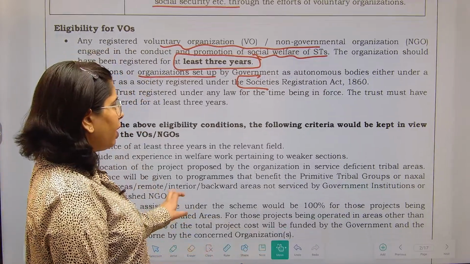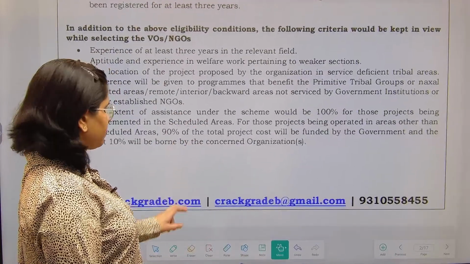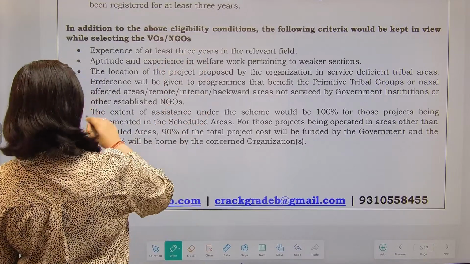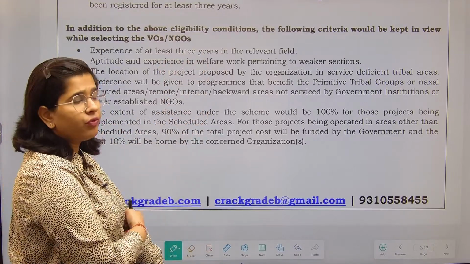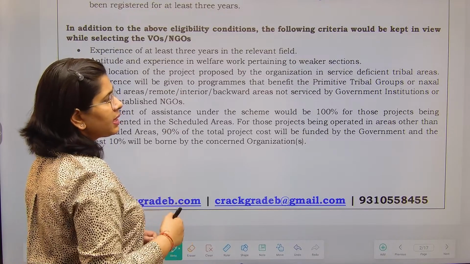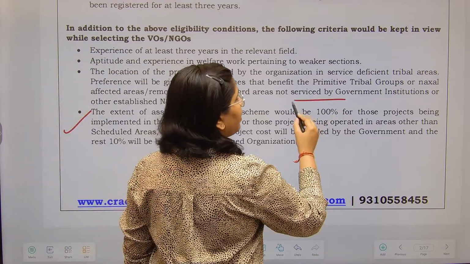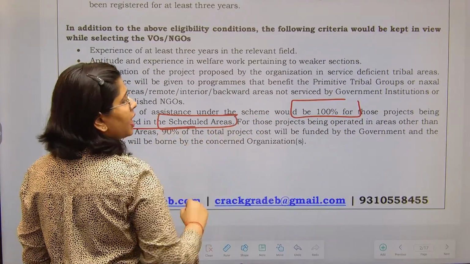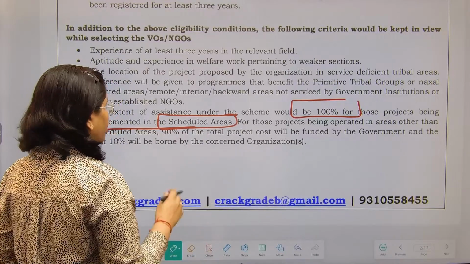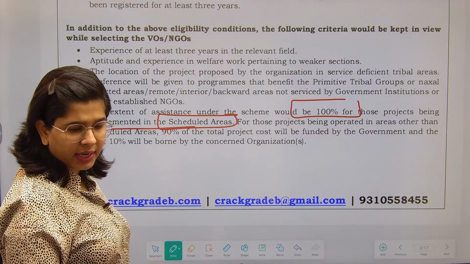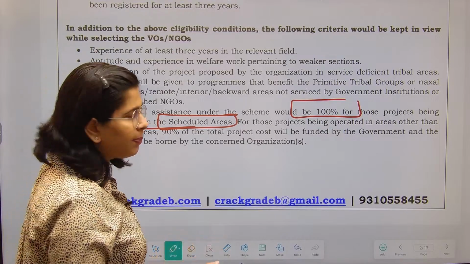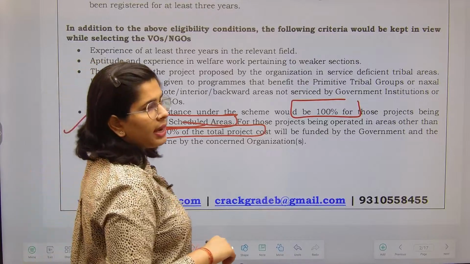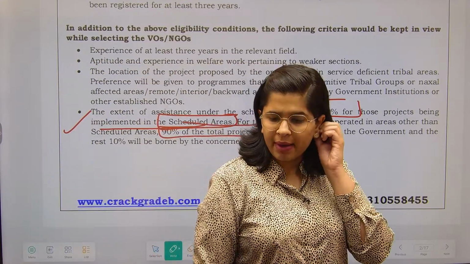Now moving ahead. Here, all of this you have studied. Now, this is the point that you should focus on. The extent of assistance under this scheme is going to be 100% for those projects which are being implemented in the scheduled areas. If projects are being implemented in areas other than scheduled areas, for that we are going to give 90% of the total project cost. 90% of the total project cost will be given by the government.